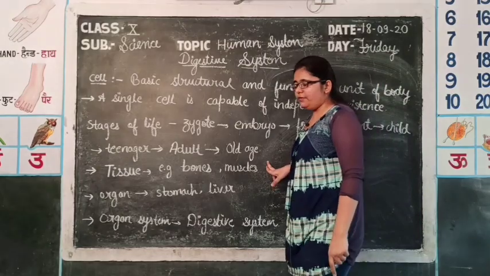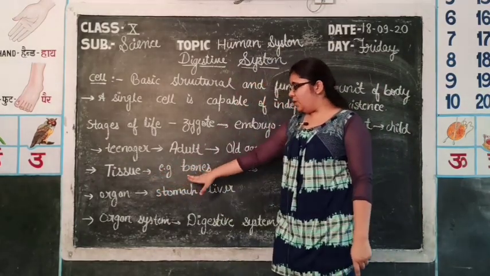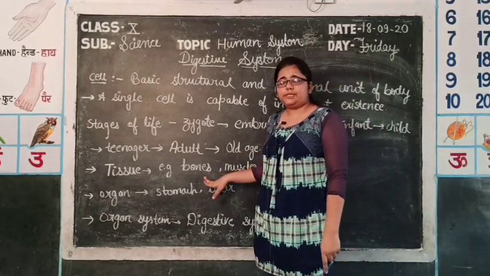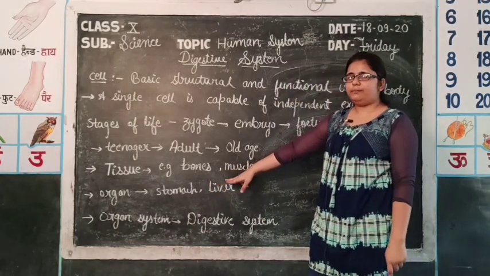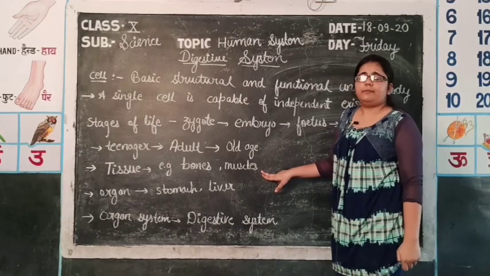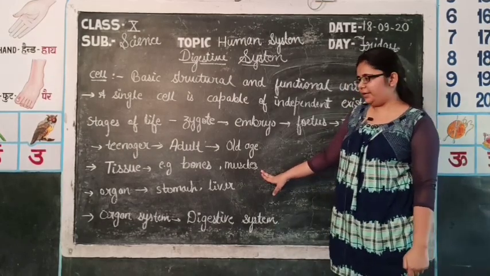Group of cells performing a particular function forms tissue. Example, bones and muscles. Bones are the specialized cartilaginous tissue which supports our body and provides a basic framework. And muscles. Muscles by contraction and expansions provide various movements to our body.